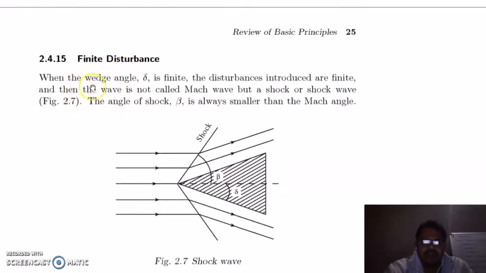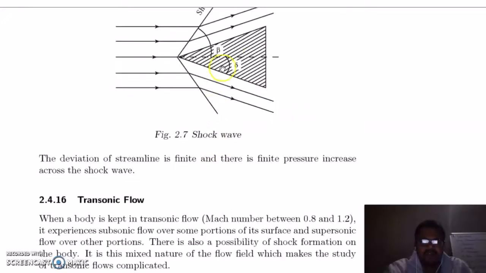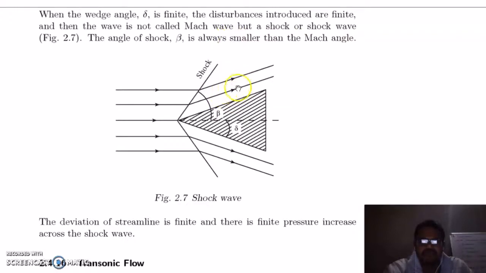Finite disturbance: when the wedge angle delta is finite, the disturbances introduced are finite, and then the wave is not called a Mach wave but a shock or shock wave. The angle of shock beta is always larger than the Mach angle. So in this case you can see the deviation of streamline is finite and there is a finite pressure increase across the shock wave.